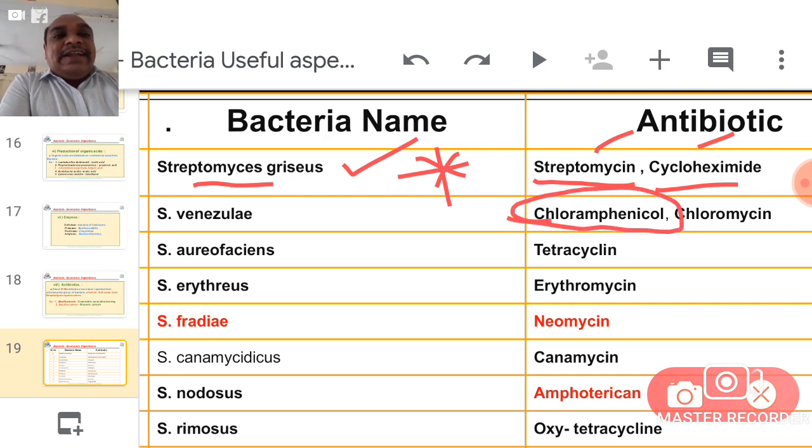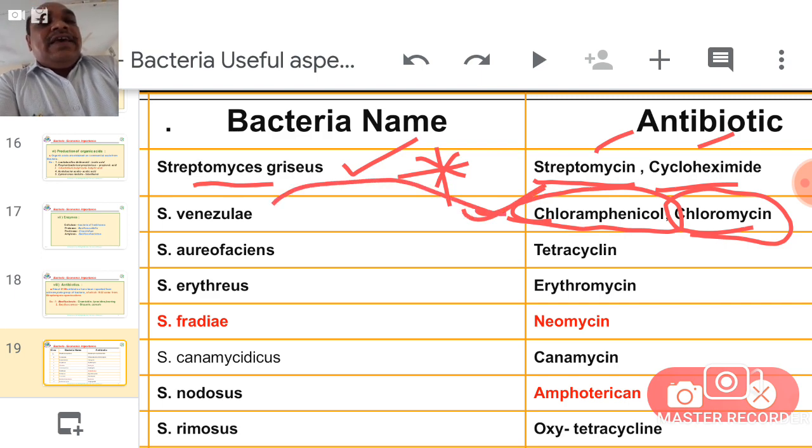Next one, chloramphenicol. It is a recent antibiotic. Chloromycetin is the old name. Chloramphenicol is usually used in pediatric usage, for treatment of children. Pediatric doctors suggest it several times. It is extracted from Streptomyces venezuelae.